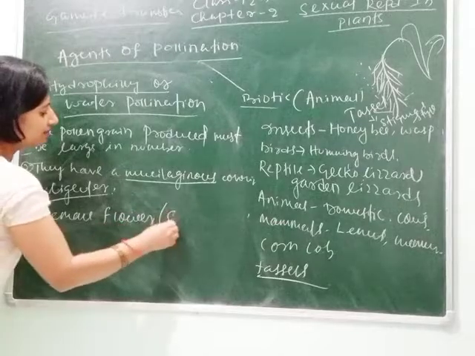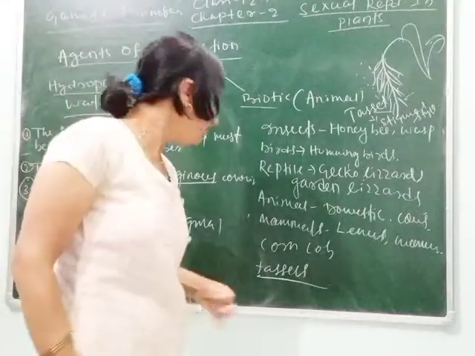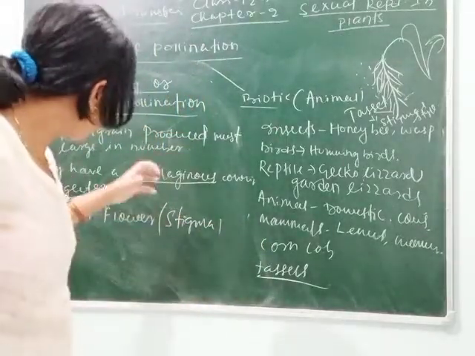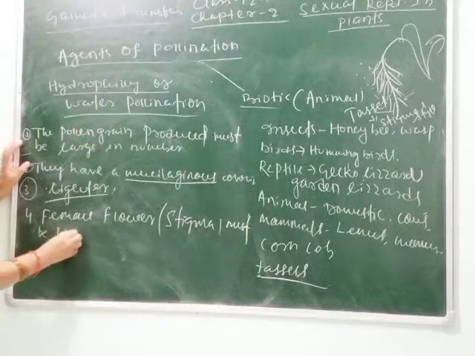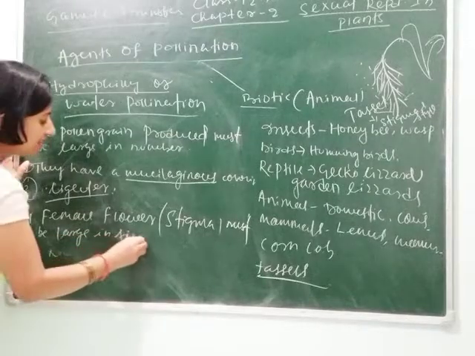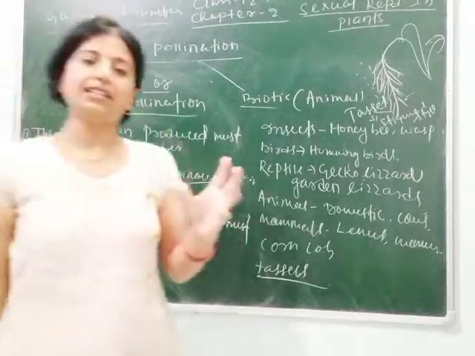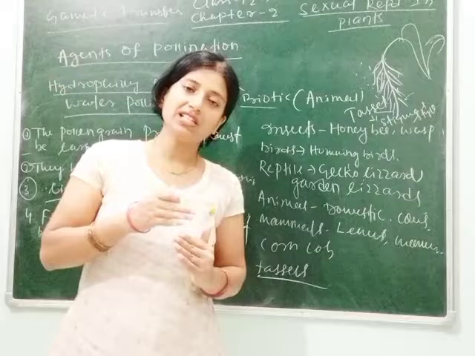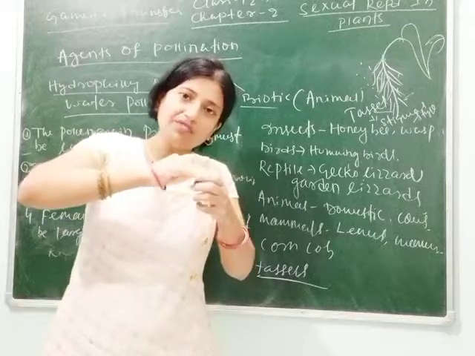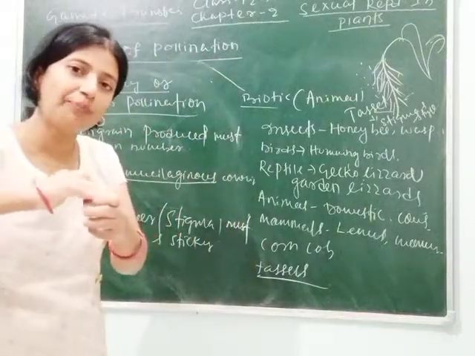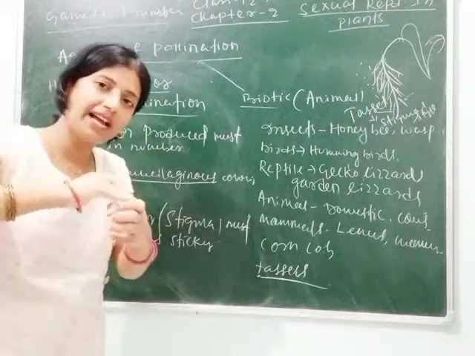Female flower or the stigma. Stigma we can say, as we know the stigma is the landing platform for pollen grain. That's why we can say that the stigma or the female flower must be large in size and also sticky. And the most important character, as here water pollination occurs, the flower must be grown on water medium. And what happens? The stigma must lie at the surface of water.